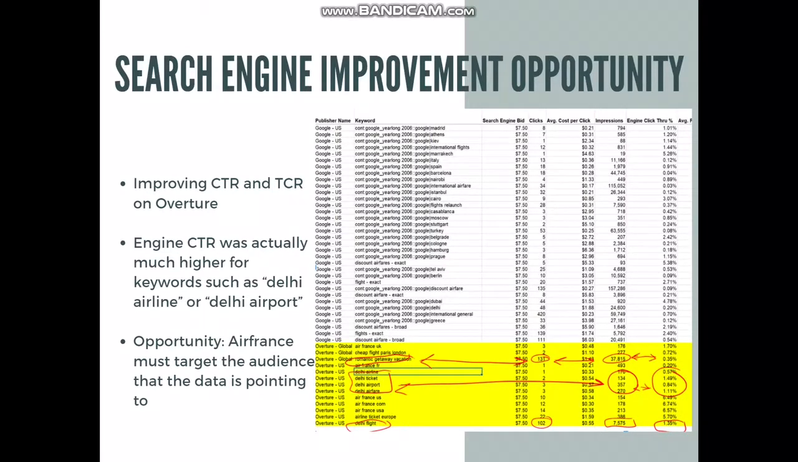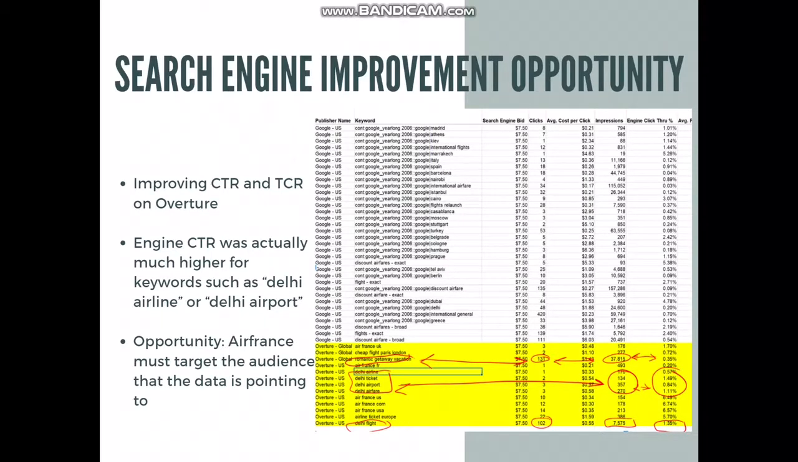Also, we see keyword groups that actually did have a good click-through rate here, such as Delhi airline, ticket, airport, and airfare. All of these had higher click-through rates and actually good impressions. What this means is that there's possibly an opportunity here to target a customer group that we hadn't been targeting before.